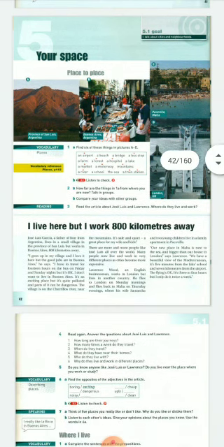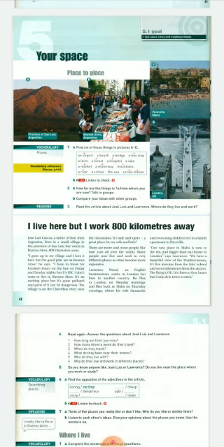There you can find a reading text that is called I live here, but I work 800 kilometers away. So if you read the text about José Luis Garcia, a father of 4 from Argentina, you will see examples of the way he lives. Try to find examples of the expressions that are going to be useful for your progress test. So read it, take out the vocabulary words that are new for you, and try to imitate the structure.